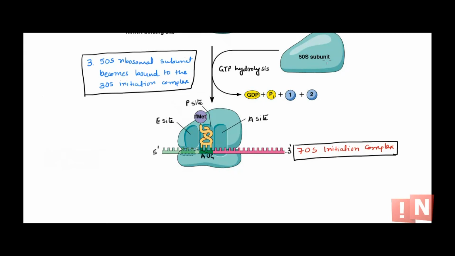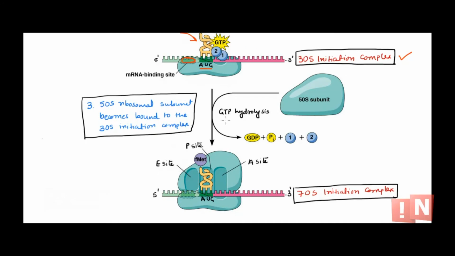The third and last step in case of initiation is, now this assembly has occurred, right? What is missing? It is the 50S subunit, because we need the active 70S ribosome. So now the 50S subunit will be added to this complex and GTP hydrolysis will occur. So the 50S subunit will bind over here, and this becomes now the 70S ribosome. So this assembly over here where you have mRNA, initiator tRNA, and the 30S and 50S, that means the 70S ribosome bound to it, is called the 70S initiation complex. Now this is ready to start the synthesis. This is what the initiation is.